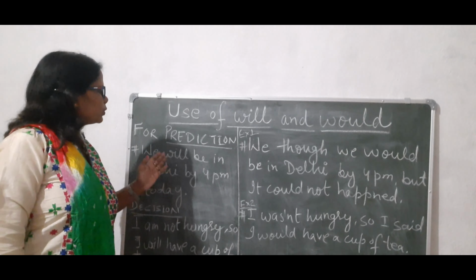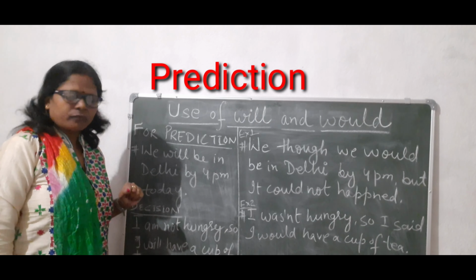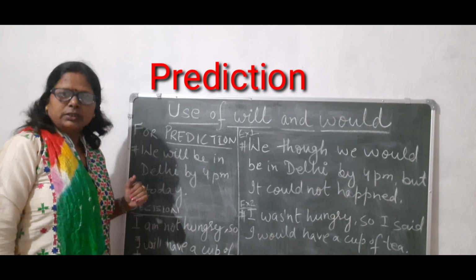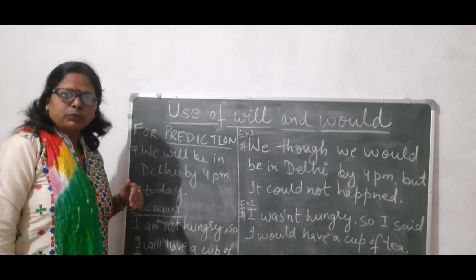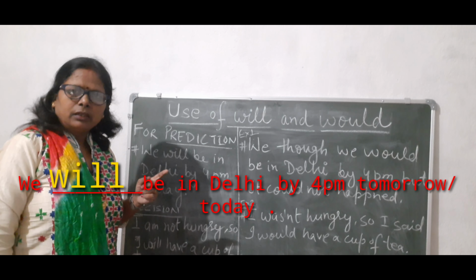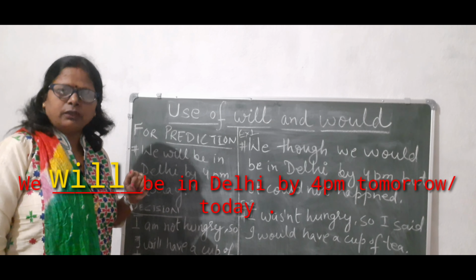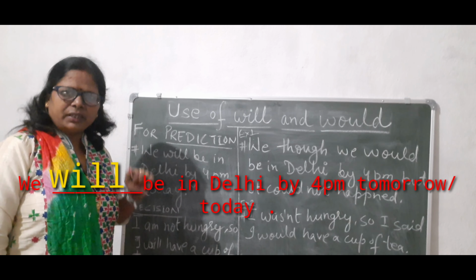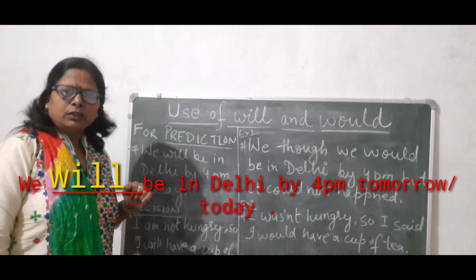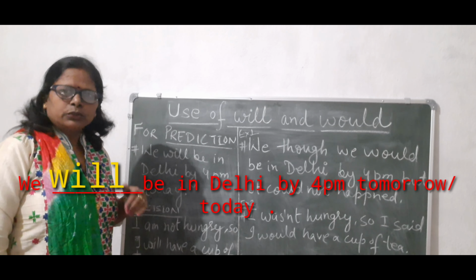The very first is prediction, because it is all about the future. Suppose we have to go to Delhi. Let us frame one sentence: We will be in Delhi tomorrow by 4 p.m.